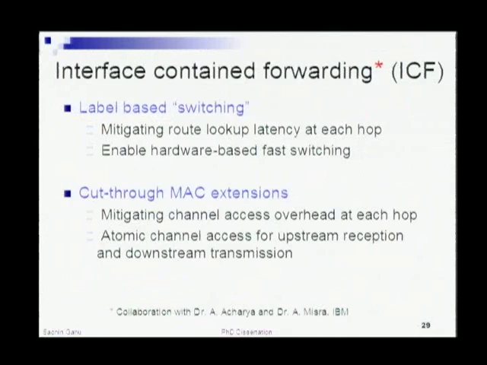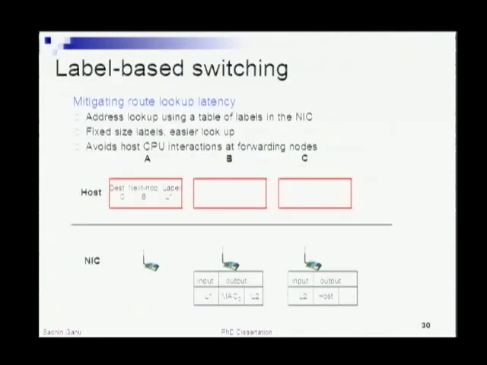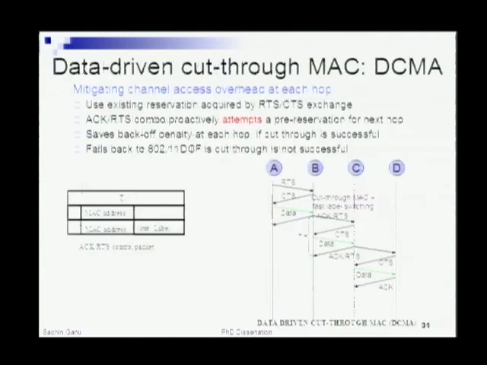So what we have proposed to address each of the problems is a combination of what we call label-based switching, where you try to restrict all of the route lookups, contain them within the network interface card itself. So you do fast switching based on hardware capabilities, and that eliminates the route lookup latencies. Further, to enable the packet to go out as quickly as it can on the downstream hop, we also propose some MAC enhancements, which I'll explain in the slide here.